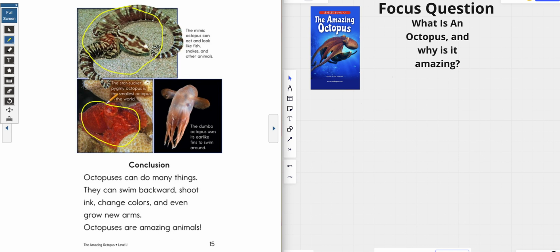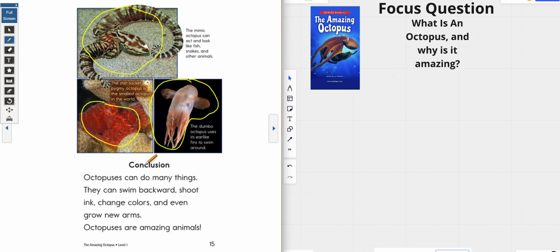You are correct. The author gives us pictures in informational text to help us visualize and see exactly what they're talking about. So for example, right here, we can see an octopus that's kind of laying on the floor of the ocean, okay? And when we get to this page, we'll be able to see why the author used that picture.